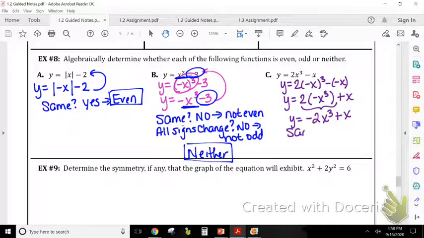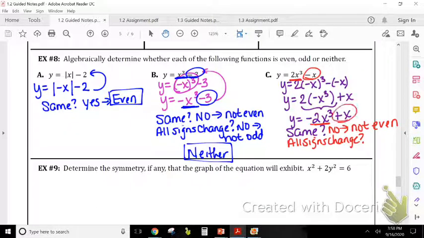And so let's check. Is it the same? Well, I started out with a positive 2x cubed and now have a negative 2x cubed, so no. So we know it's not even. So did all signs change? Well, we know it was a positive 2x cubed and became a negative 2x cubed. I had a negative x and it became a positive x. So yes, all signs change, which means it is odd.